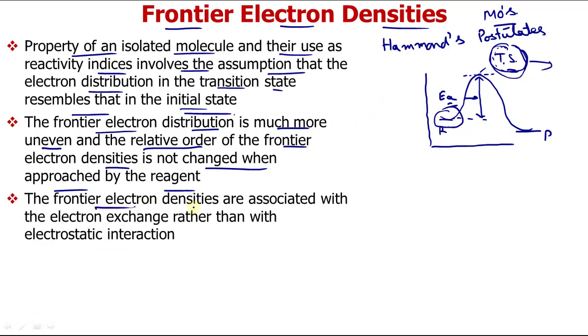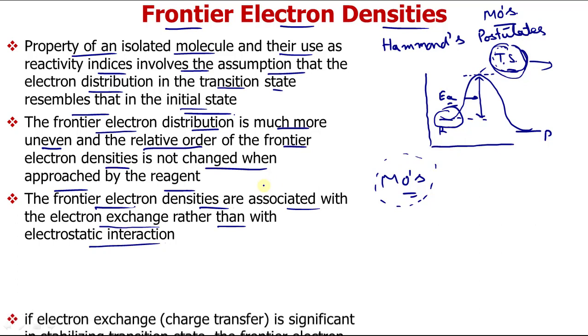The frontier electron densities are associated with the electron exchange rather than with the electrostatic interaction. So basically we will consider the exchange of electrons from one region to another. The electrons will be exchanged in terms of molecular orbitals, so we will deal with the energies of molecular orbitals rather than their electrostatic interactions. What those orbitals are, we will see in our next slides.